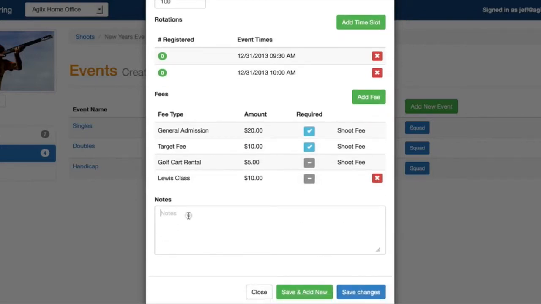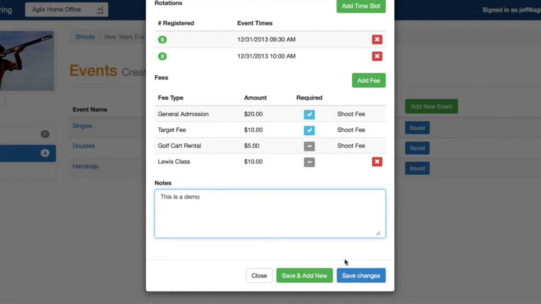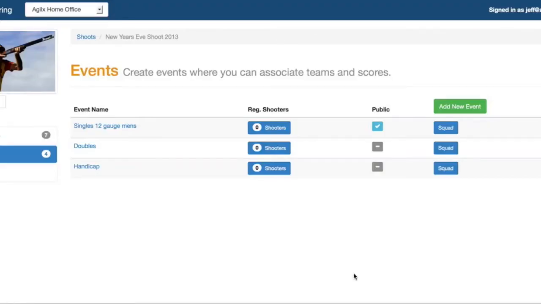Next down here you can add notes, so when users are registering online for the event they can see additional information. I'll just put in some demo notes here. And that's basically it for event setup. Then we'll hit Save Changes. And now that event's set up and it's online and your users can start registering.